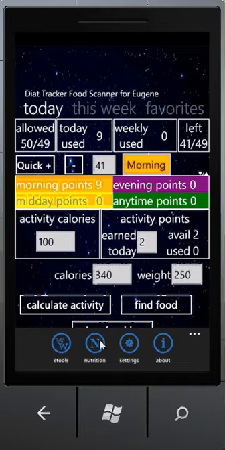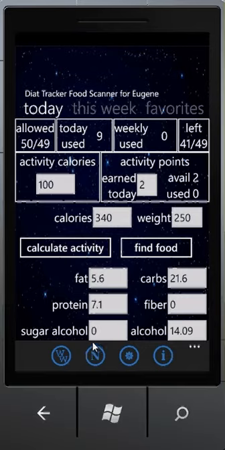But there is another button that is significant on the screen, this nutrition button, that if you click, you will be able to see all the nutrition that you have eaten today.